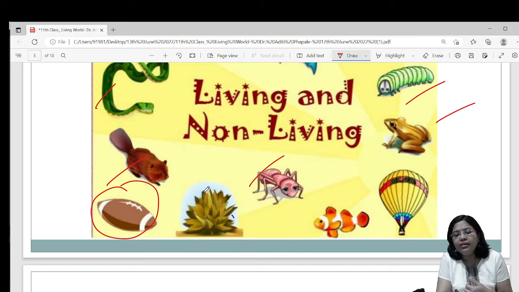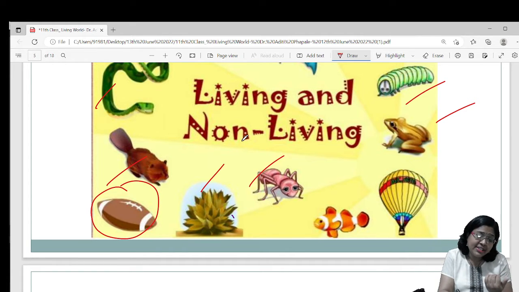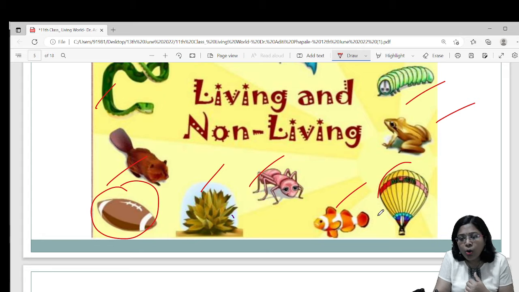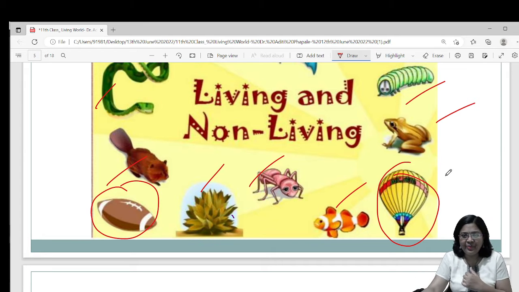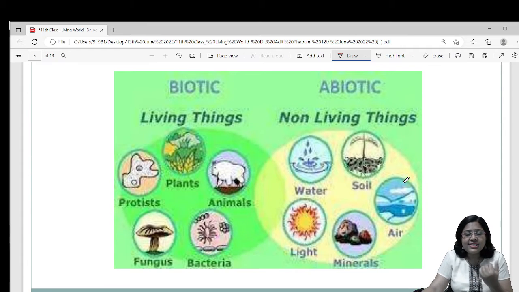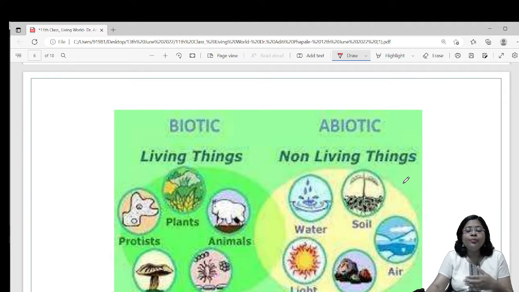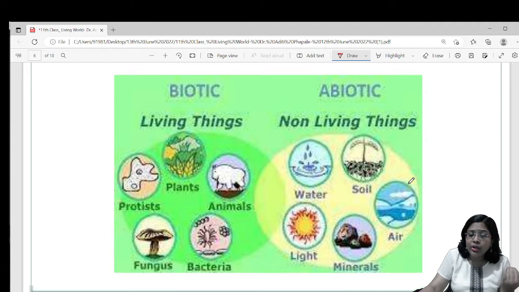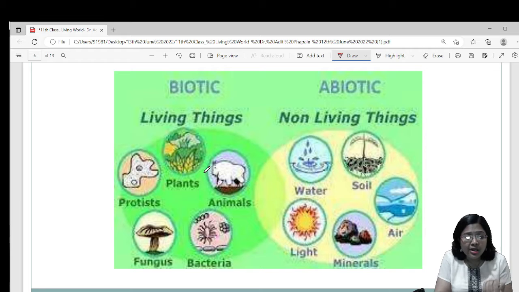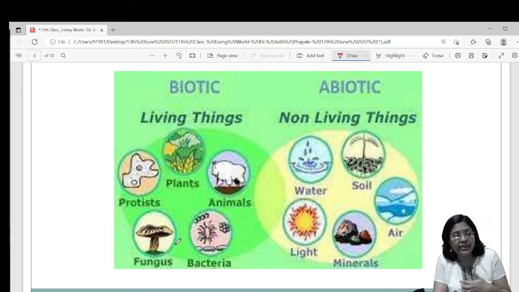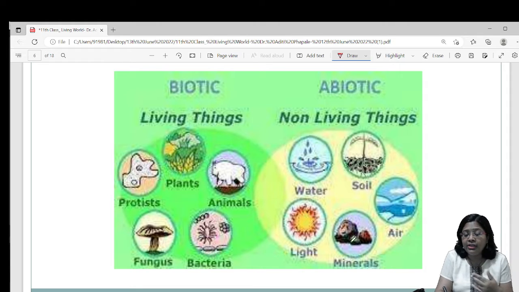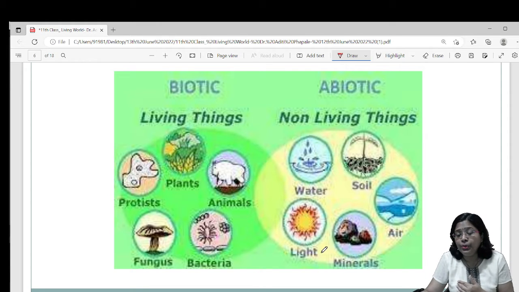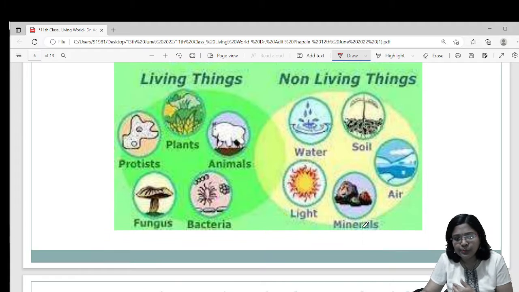This is a plant. Of course, it's a living thing. Fish, living thing. Hot air balloon, it's a non-living thing. Correct? So, these are some living things and non-living things. Living things are also called biotic and non-living things are also called abiotic. In biotic or living things, we can see different plants, animals, bacteria, fungus and protista. In non-living things, water, soil, air, minerals, light, all these are considered to be abiotic or non-living.